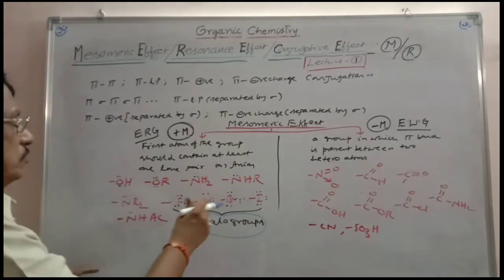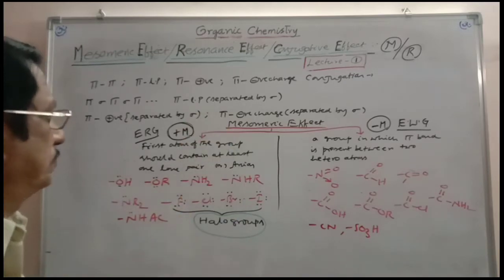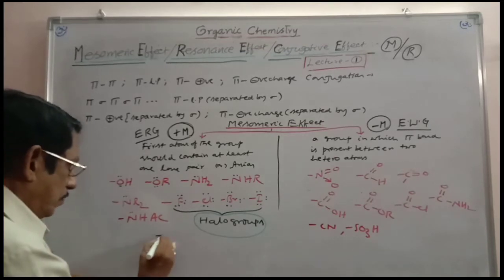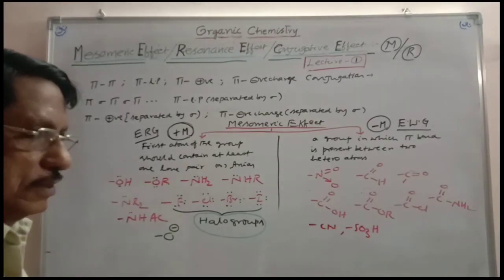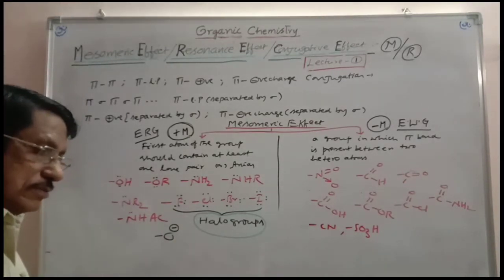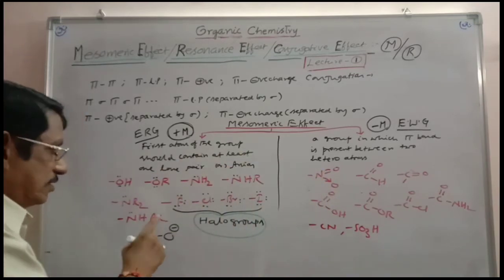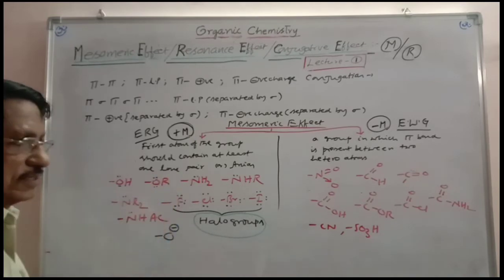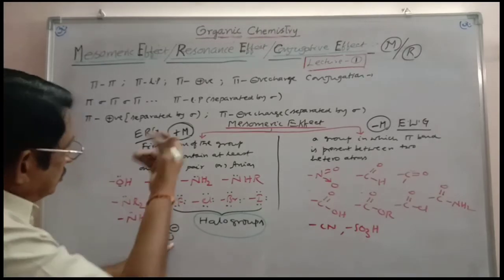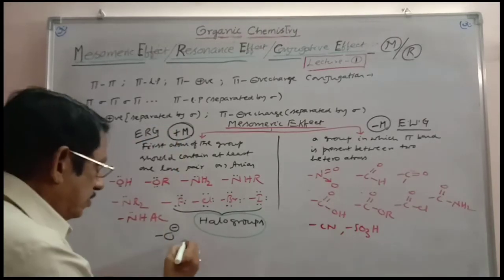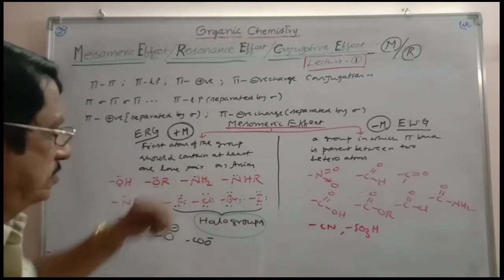So all these are electron releasing groups, they are bearing lone pairs. Or even you can take here anions. You can take an anion like O minus. Any anion which is having a charge containing two electrons will be pushing the electrons more easily than the neutral group. So O minus is also electron releasing, because a pair of electrons is present in the charge. Pushing the charge is easier than pushing the lone pair, so this is a better electron releasing group than this. And even you can take here COO minus. These are all electron releasing groups included in this case.